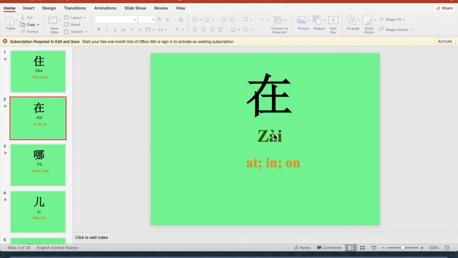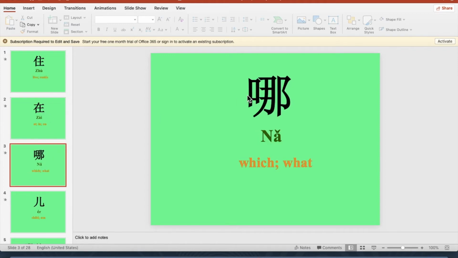This is 在. 在 means in, on, at. In this lesson, we connect 住 and 在 together. We say 我住在 La Crosse. 我住在 Unalaska. 我住在 Caledonia.